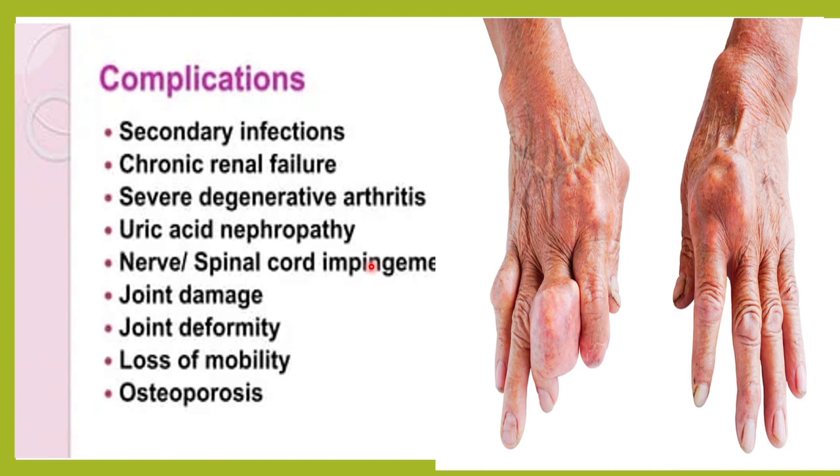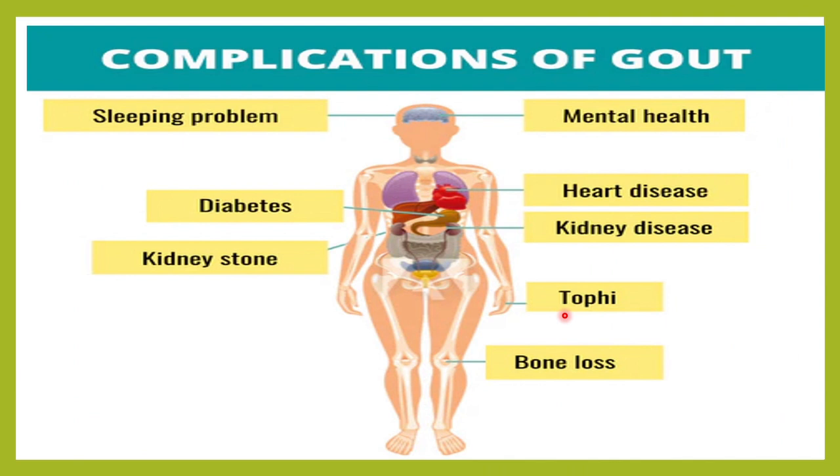So the complications are: if this breaks, there can be secondary bacterial infection, there can be joint damage, joint deformity, and loss of movement. The bones here will become very weak, with osteoporosis. There can be nerve impingement here. Uric acid, as we all know, can damage the kidney also, so there can be uric acid nephropathy and chronic renal failure. So these are all the complications.